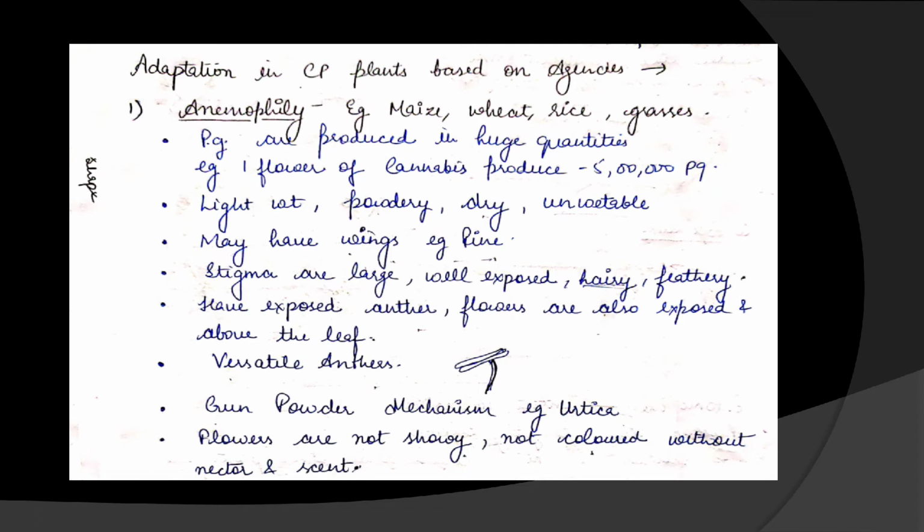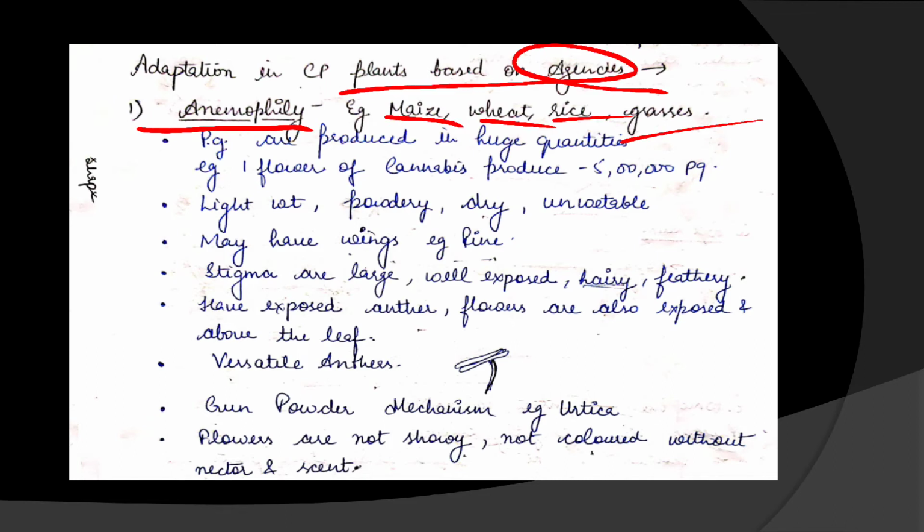Adaptation in cross pollinating plants based on the agencies. As we have seen, the agencies are abiotic and biotic. Abiotic agencies are wind and water. So first is by wind. If the pollination is taking place by wind, then we call it anemophily, and the flowers are called anemophilous flowers. Some examples of anemophilous flowers are maize, wheat, rice and grasses.